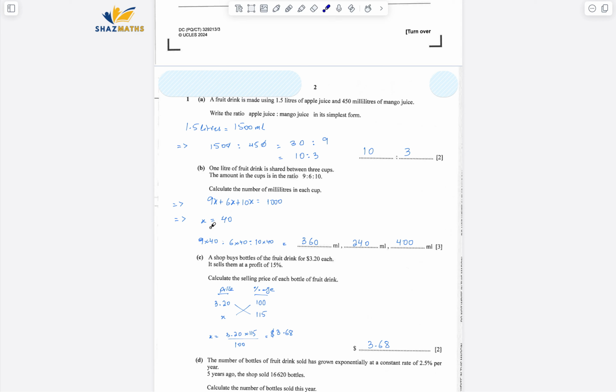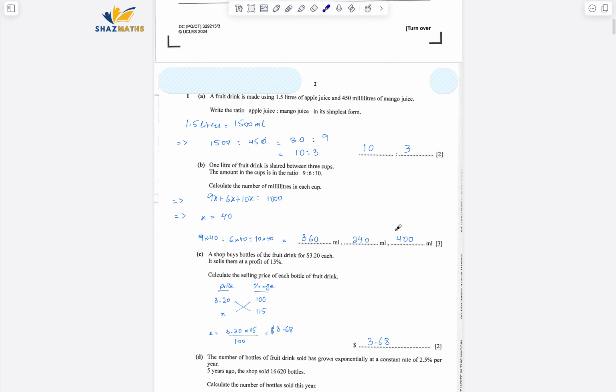So I've added them up. I found out that one number by which they are simplified with, that is 40. And then I've just multiplied 40 with each quantity in the ratio to get the amount of liquid in each cup. So 9 times 40 is 360, 6 times 40 is 240, and 10 times 40 is 400.